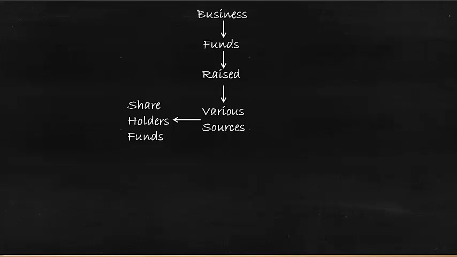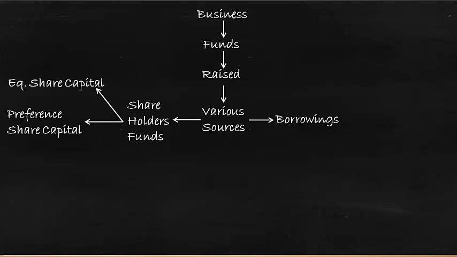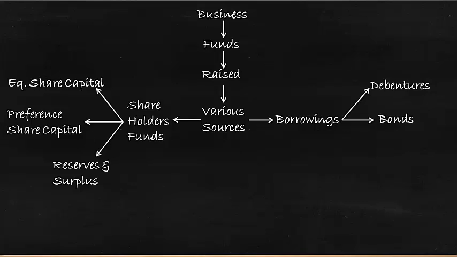We know in business, funds can be raised from various sources. The sources can be shareholder funds and it can also be from borrowings. Shareholder funds can be like share capital, which can be in the form of equity or in the form of preference, and shareholder funds can also be out of reserves and surplus. And when it comes to borrowings, it can be in the form of debentures, bonds, or bank loans.